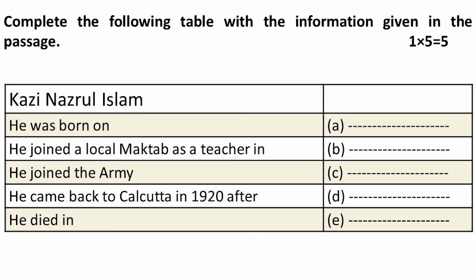Complete the following table with the information given in the passage. You have to complete this table with the information given in the passage. Here, Kazi Nazrul Islam. You have to give information about Kazi Nazrul Islam. He was born on, you have to write the answer.